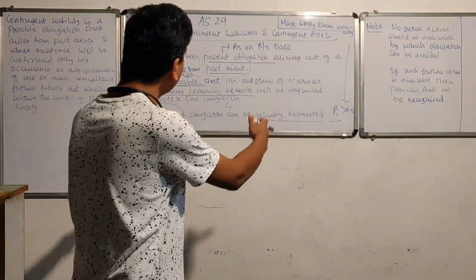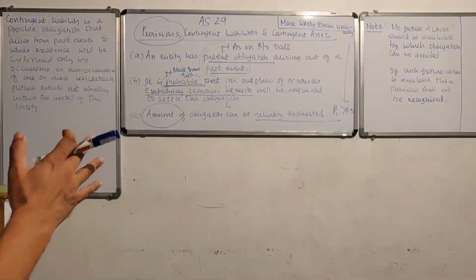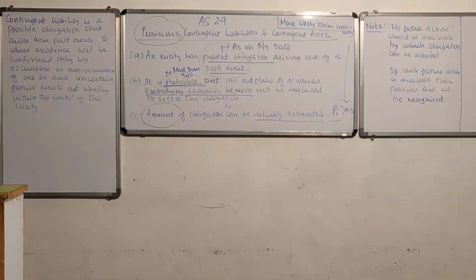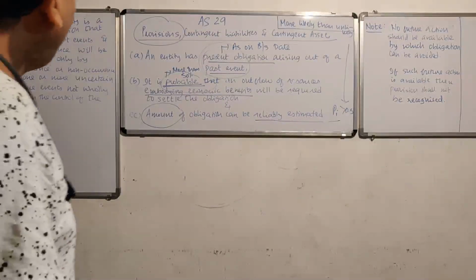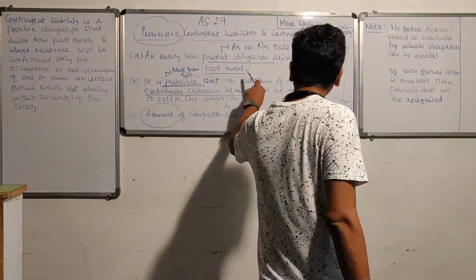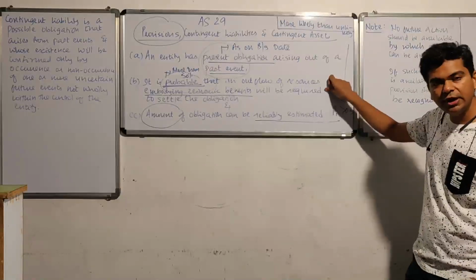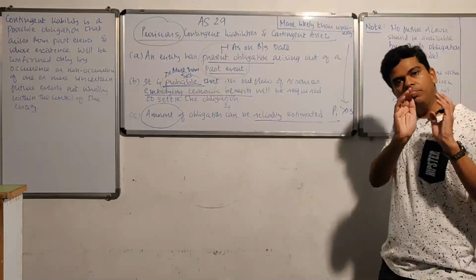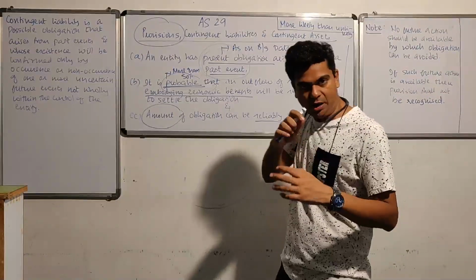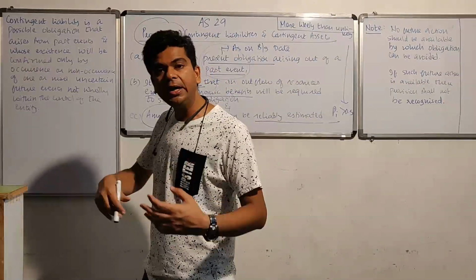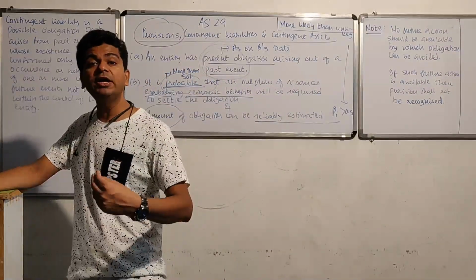But as far as the company is considered, by chance if this sale has happened on 31st March, let us say on 31st March you have purchased a product from the store and the store has a business practice of replacing it or exchanging it, then that store has a past event that it has already sold that product. It also has a present obligation because you have already promised to your customer that you bring that product within 7 days, we are ready to exchange it. We are ready to replace it, or we are even ready to refund it.